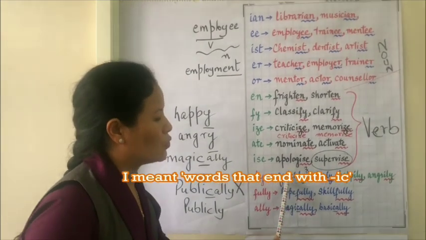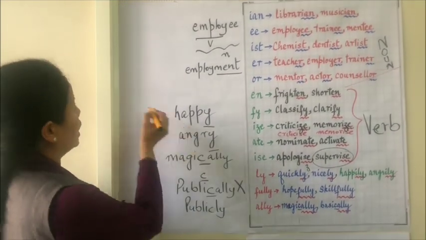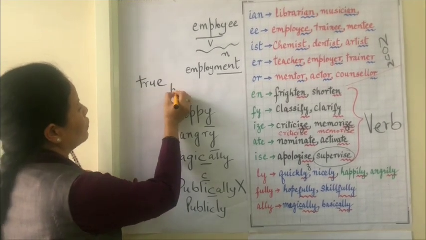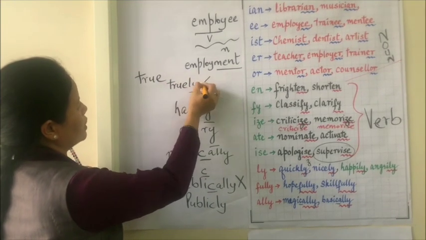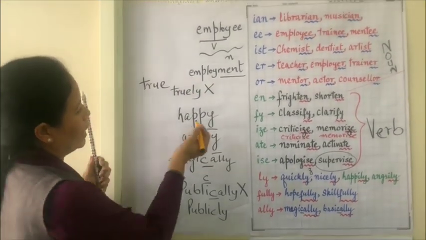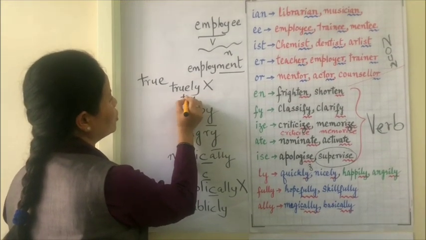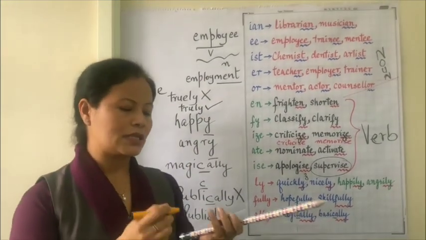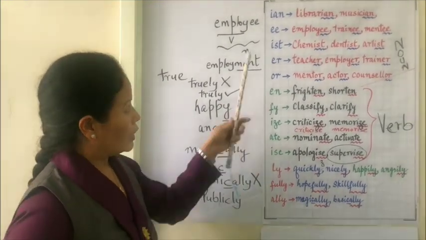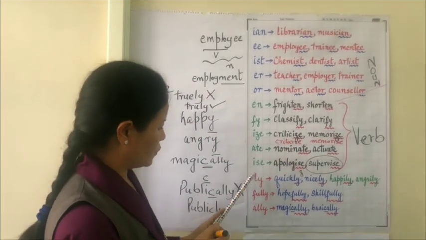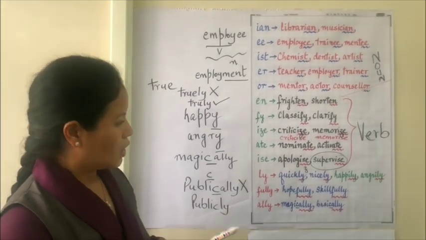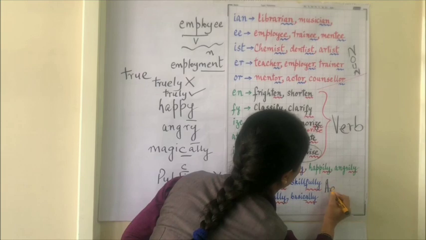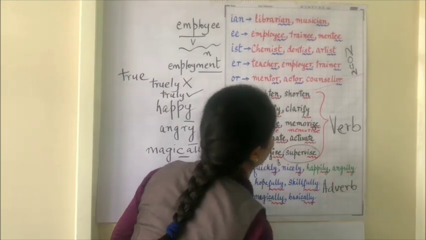In the same way here, quickly, nicely, we have one word, true. But when we write truly, we cannot write it with the E. This is wrong. Truly has to be written T-R-U-L-Y. We will not use the E. So there are certain exceptions we need to remember. And so this set of suffixes, -ly, -fully, -ally, they all change the word into its adverb form.